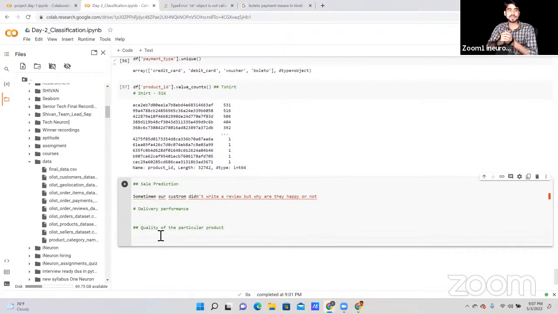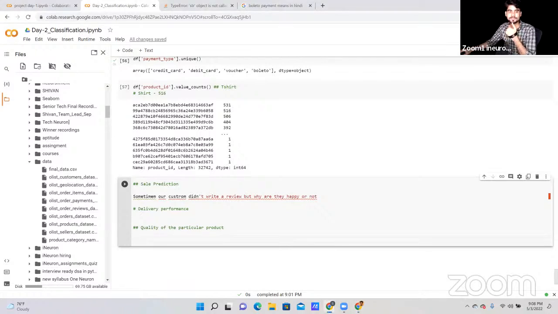Quality of the particular product. Sometimes we get a good product whenever we order from Flipkart, Myntra, Amazon. Sometimes we do not get the same product that we ordered, so definitely we can write a bad review. These are the assumptions you can think of for why we are getting bad reviews, or why our customers are not writing reviews. Based on these assumptions, you can do the analysis.